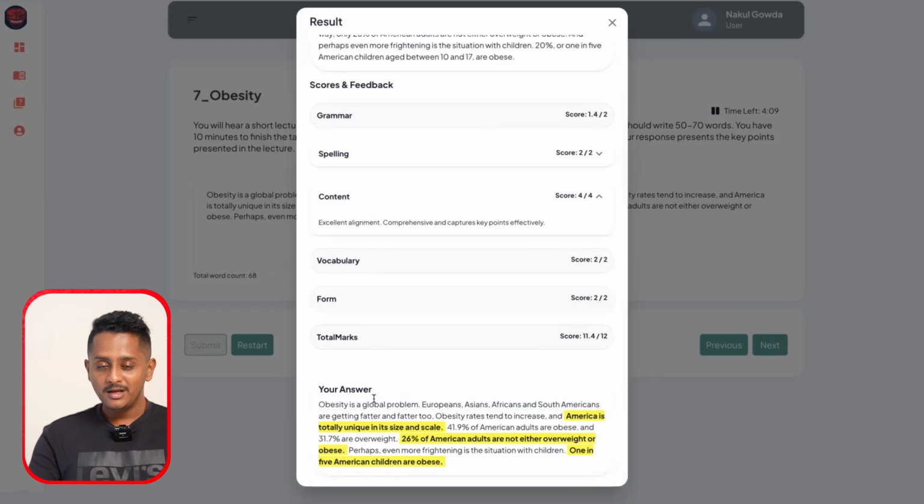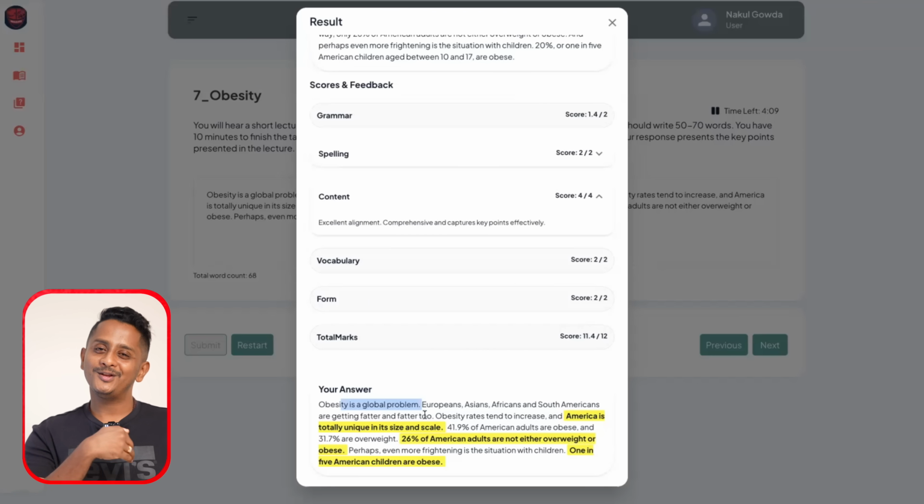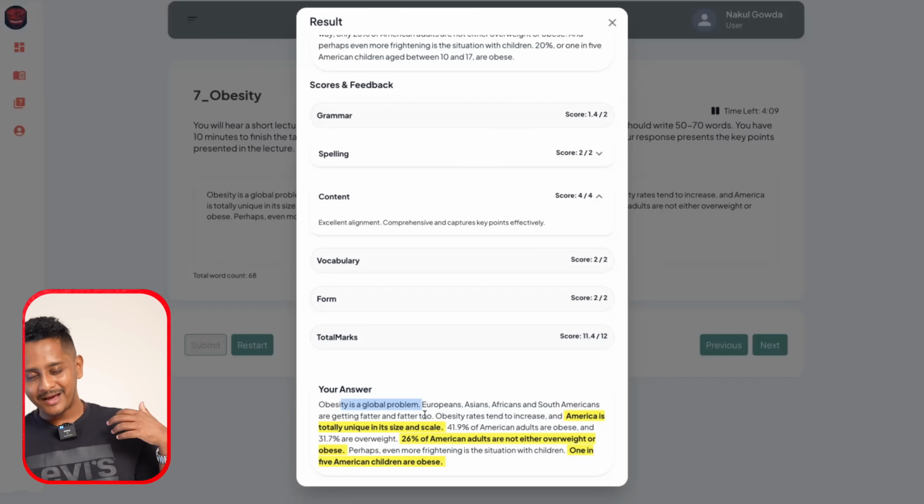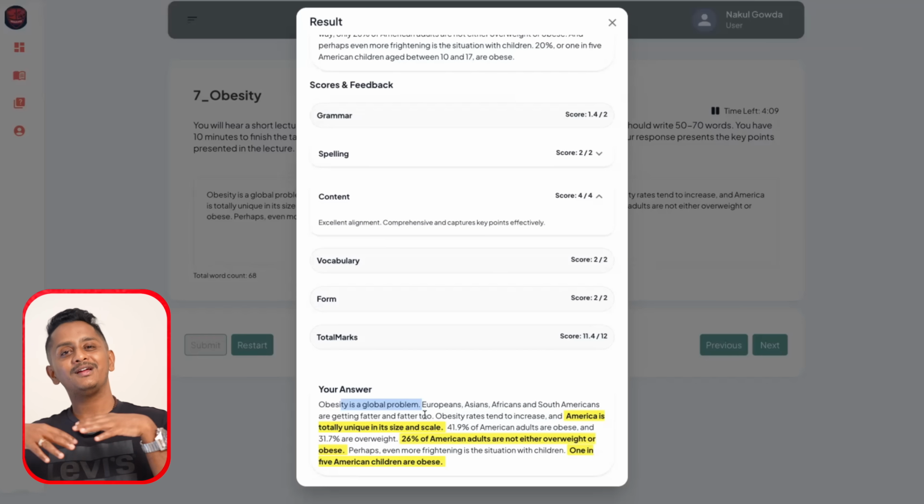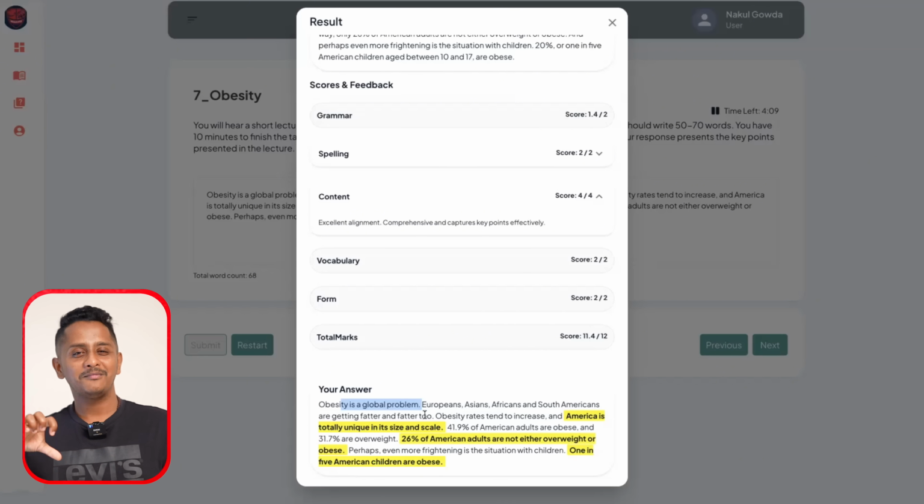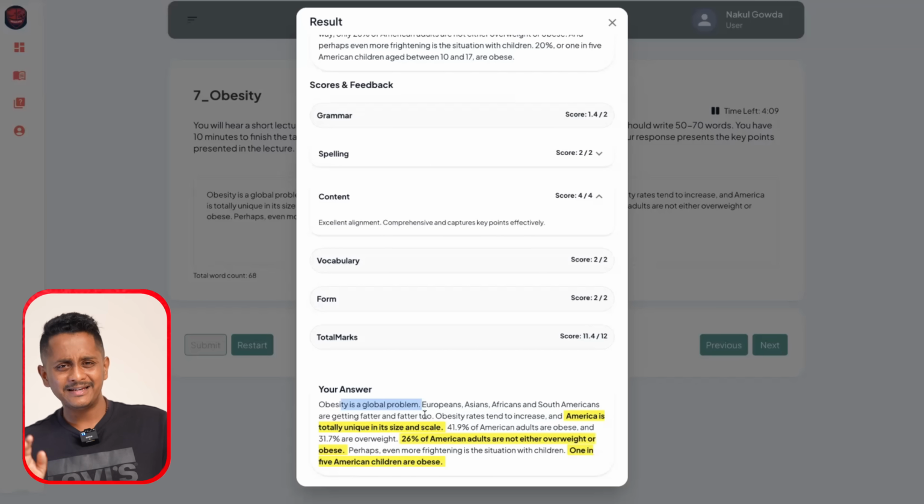And see how I've written? Obesity is a global problem. Europeans, Asians, Africans and South Americans are getting fatter and fatter too. I've tried to exactly copy paste. If not exact, try to retain as much of words as possible from the audio. You end up getting more marks. Well, you can paraphrase, but when you paraphrase, what if you convey a different meaning by mistake? Gone marks. So yes, you can paraphrase if you're very confident about it. Otherwise, exactly written as it is.